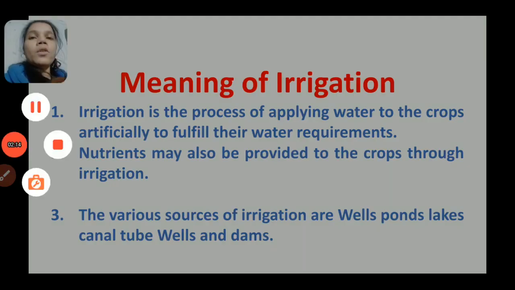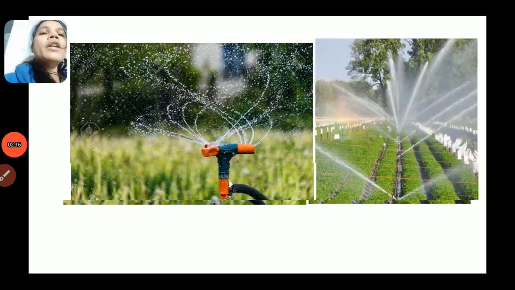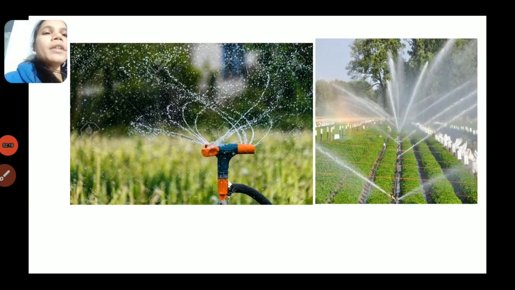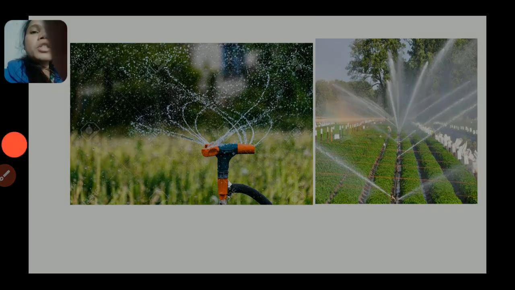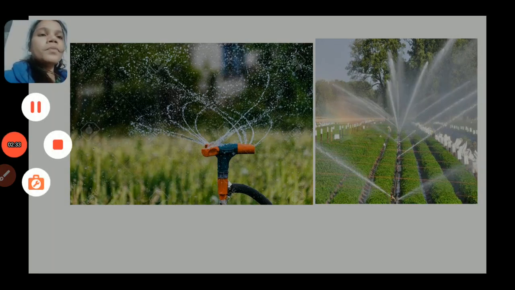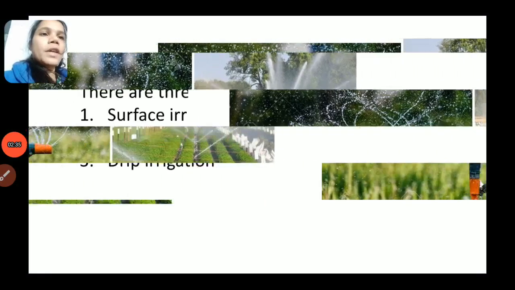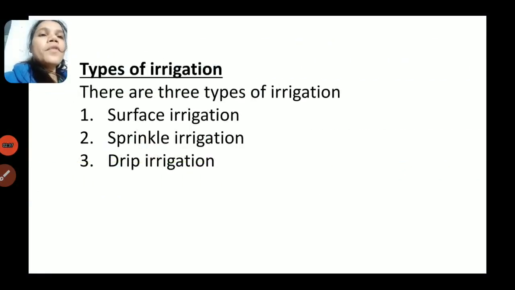What do we call the practice of supplying water to the land? Irrigation system. And what are the types of irrigation? Ma'am, I don't know. Okay, fine. There are three types of irrigation. First is surface irrigation. Second is sprinkler irrigation. And third is drip irrigation.